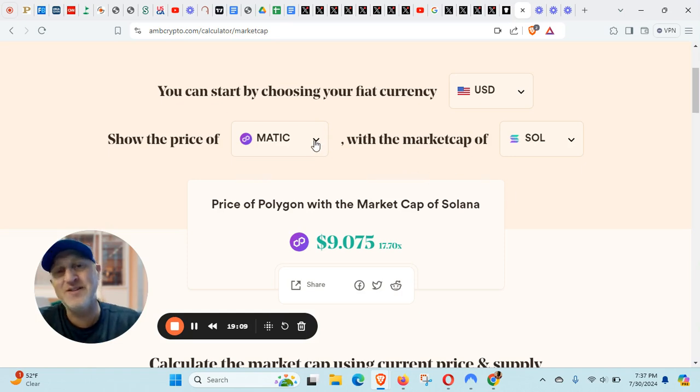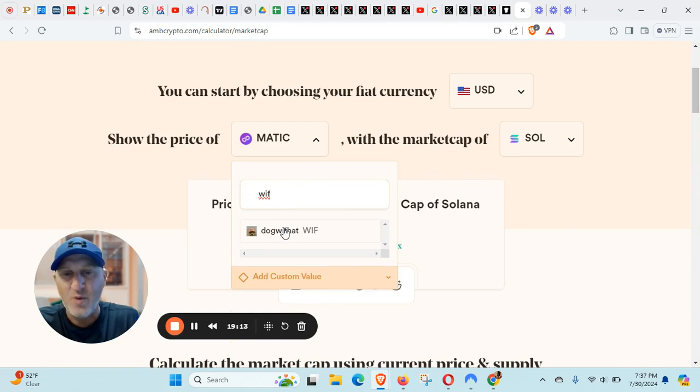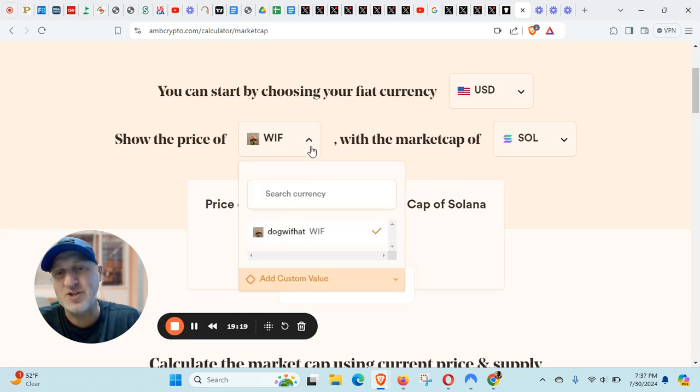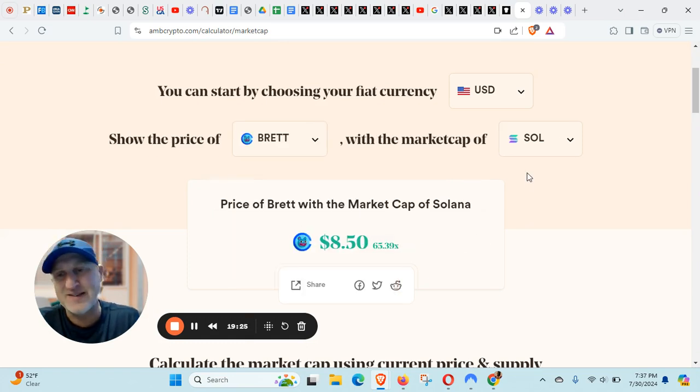And so let's try a couple more here just before we finish off. Let's try with meme coin. Yeah, $84. That's not too bad, but again, not close. Let's see if we can try Brett here. Brett's been a bit of a favorite of people, and $8. So it has better tokenomics in respect to measuring up against Solana.